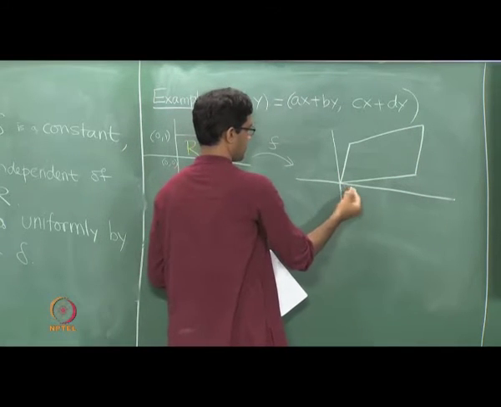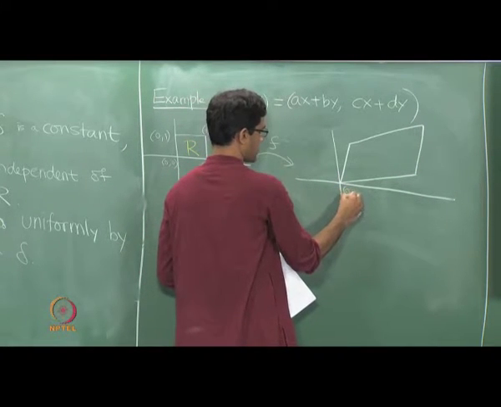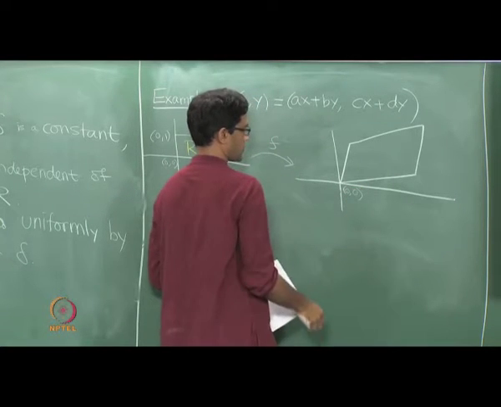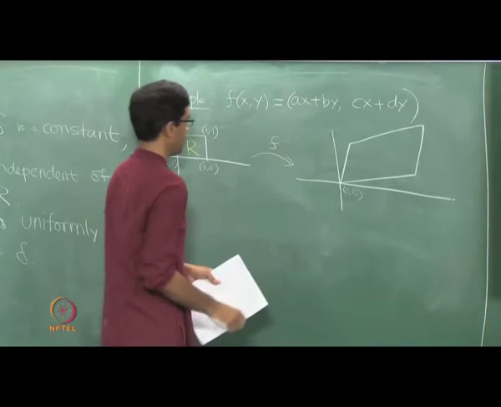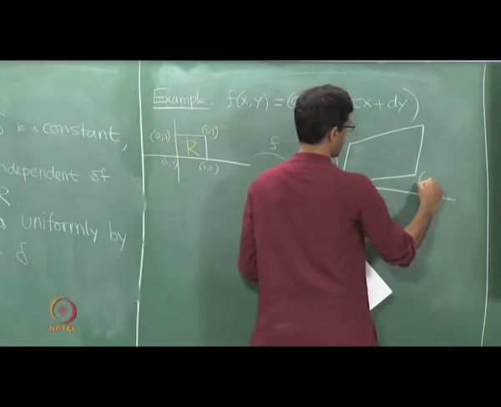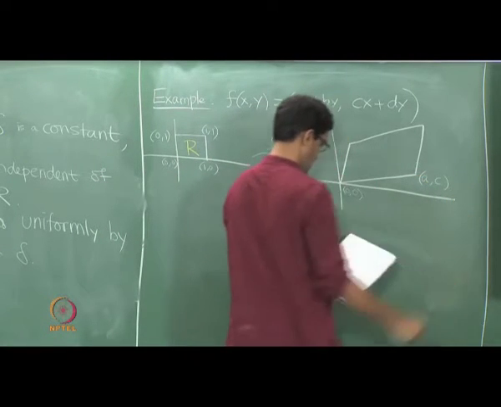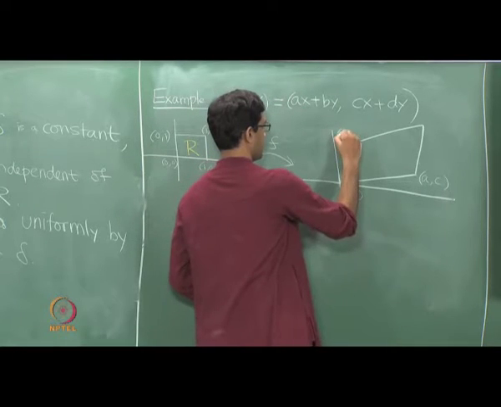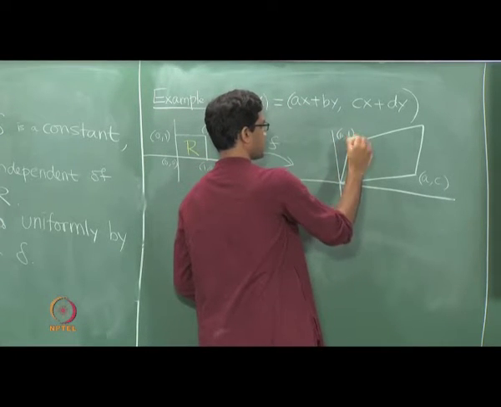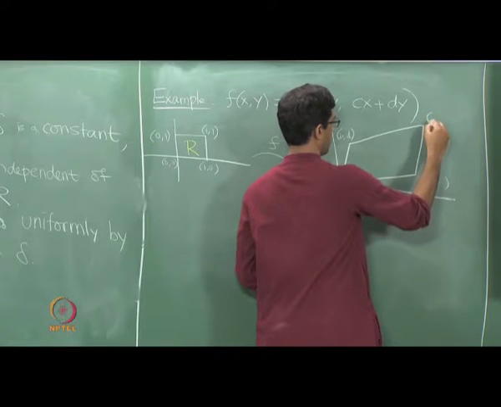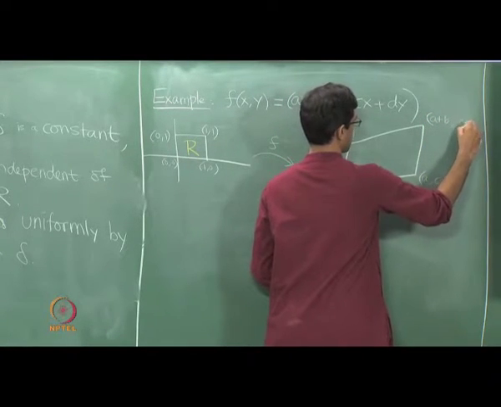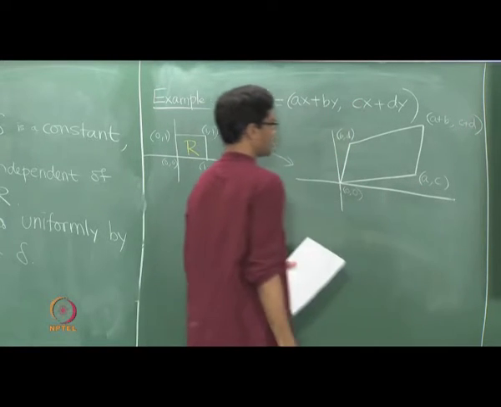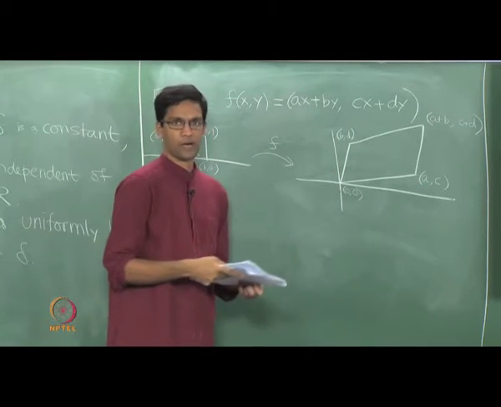Okay. So, how do I deduce this? Well, I will just figure out the 4 endpoints. So, for instance, the origin maps to the origin, I just plug in 0 0. 1 comma 0 maps to the point a comma c by plugging in, 0 comma 1 maps to the point b comma d, and the point 1 comma 1 maps to, well, a plus b comma c plus d. So, these 4 are in fact vertices of a parallelogram.